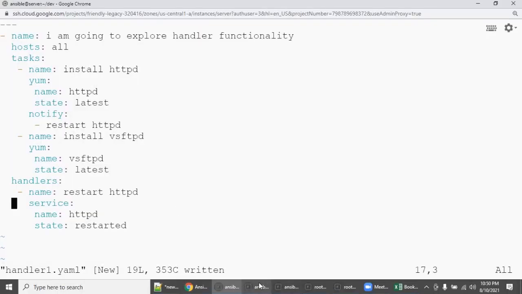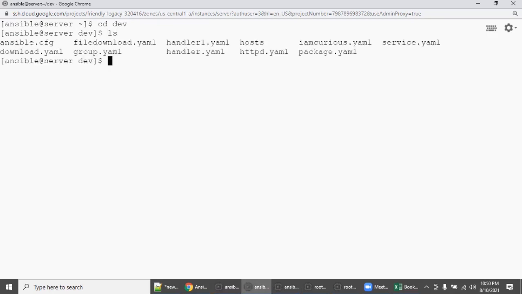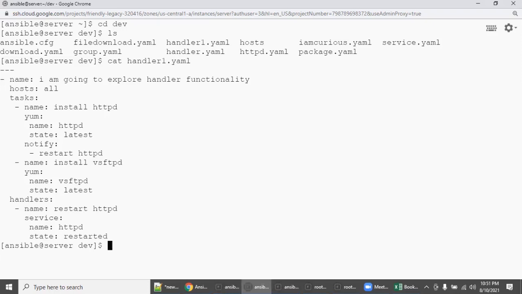So right, then I'm coming down. What is the file name? Handler1. Come down, cd dev, okay, ls. So there is a handler1.yaml. So cat handler1.yaml, you verify whatever we stored is there or not.